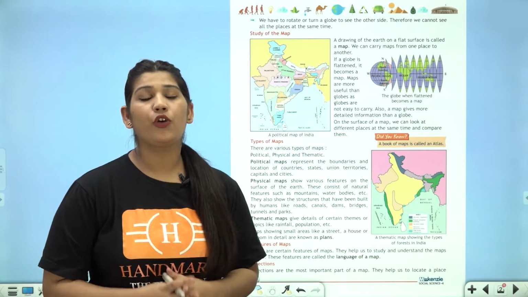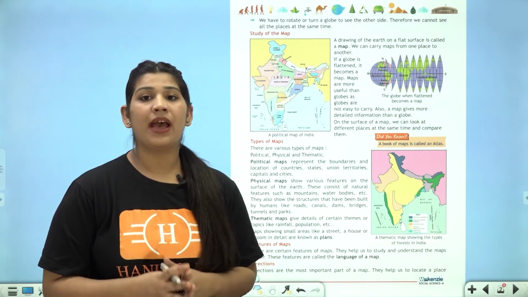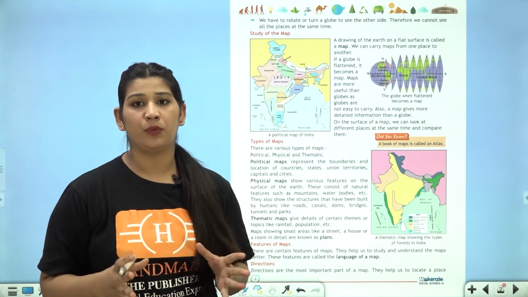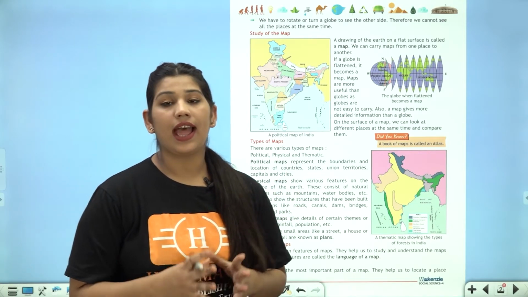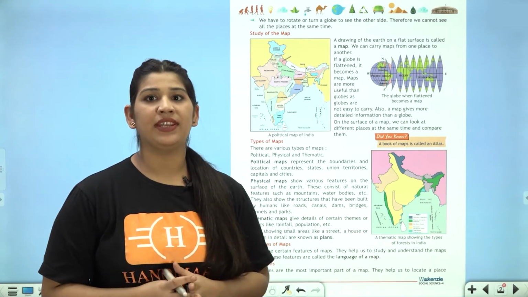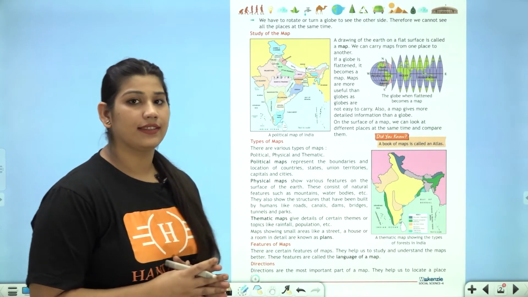Map. A drawing of earth on a flat surface is called a map. Map gives us more detailed information than a globe. It is also easy to carry and see different places at the same time. Maps are of different types. Let us discuss the same.